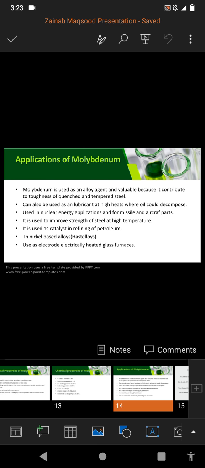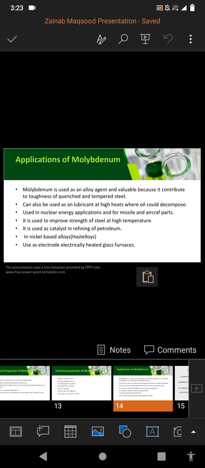Now we will discuss the applications of molybdenum. Molybdenum is used as an alloying agent and is valuable because it contributes to the toughness of quench and temper steel. Quenching and tempering are processes that strengthen materials by heating the material while simultaneously cooling in water, air, forced air, etc. It is also used in nuclear energy applications, for missile and aircraft parts. It also improves the strength of steel at high temperature.